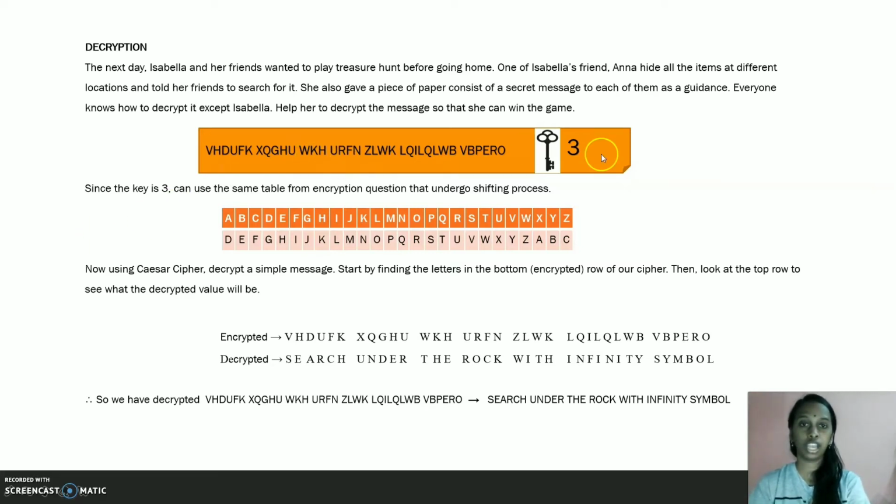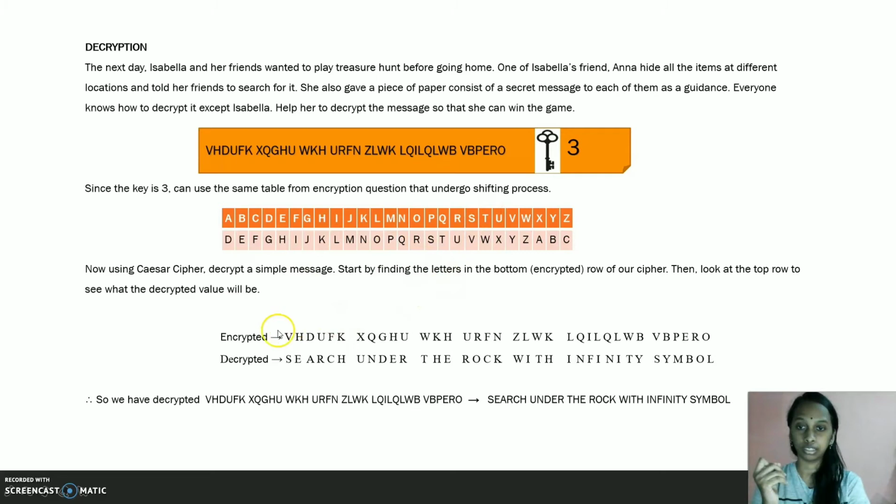So this is the message, and it says here that we should use a key of 3. Since the key is 3, we can use the same table from the encryption question, after the shifting process. So this is the table. Now, using the Caesar cipher, decrypt a simple message. Start by finding the letters in the bottom encrypted row of our cipher. Then look at the top row to see what the decrypted value will be.